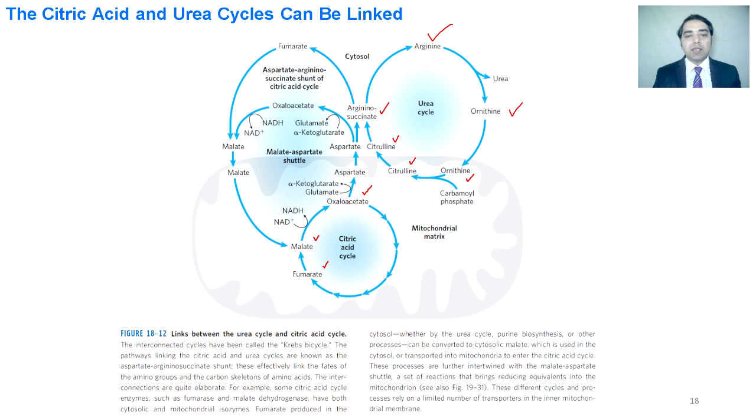There is a shuttle that is running from the citric acid cycle and again ending at the citric acid cycle, that is called the malate aspartate shuttle. We can see different products of this shuttle that are aspartate, oxaloacetate, and this is malate that is again entering into the citric acid cycle.